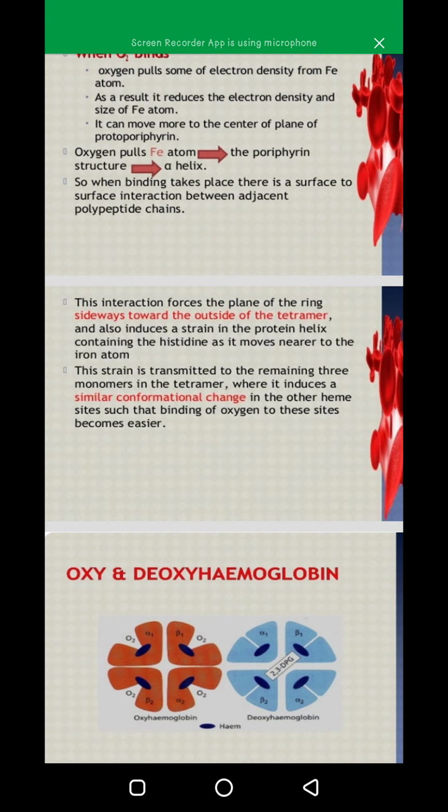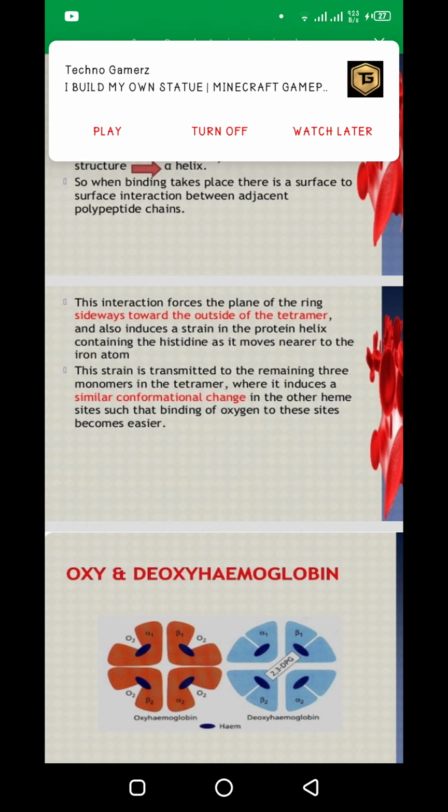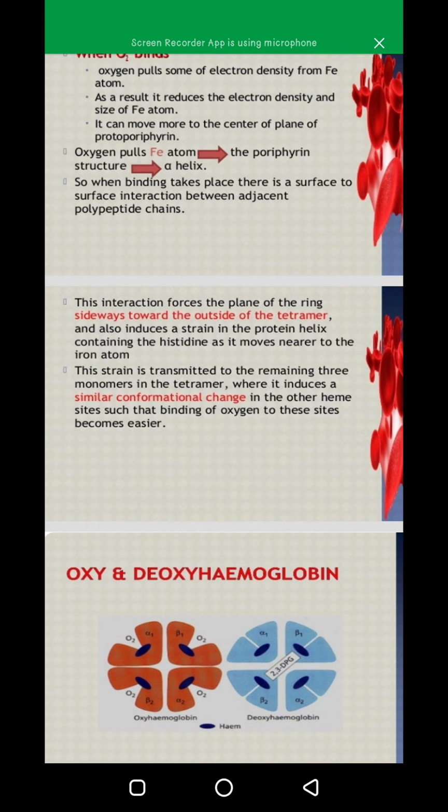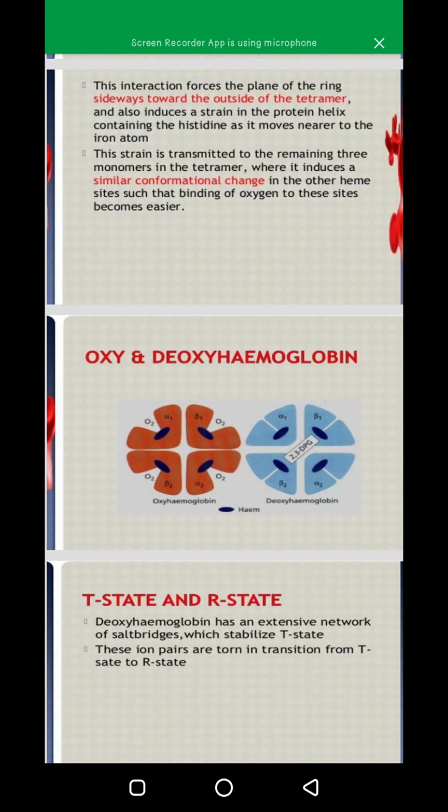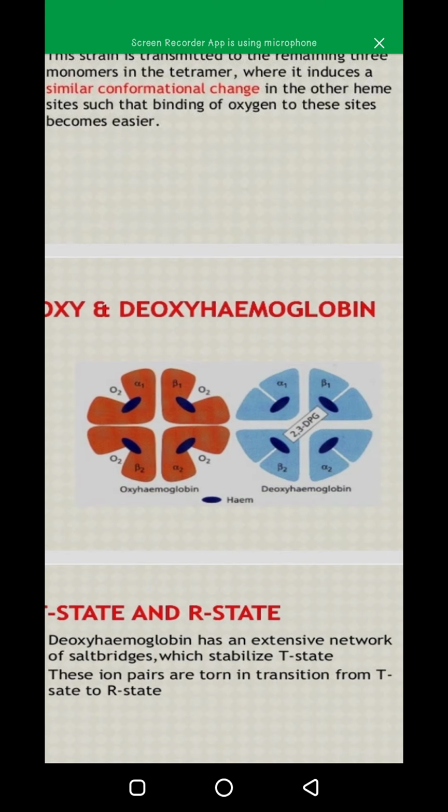This strain is transmitted to the remaining 3 monomers in the tetramer, where it induces a similar conformational change in the other heme group sites such that binding of oxygen to these sites becomes easier. The same will happen with the other heme groups, and attachment at the other heme groups becomes easier. You can see the oxyhemoglobin and deoxyhemoglobin. When oxygen is attached, the structure is changed, and when oxygen is not attached, the structure is totally different.